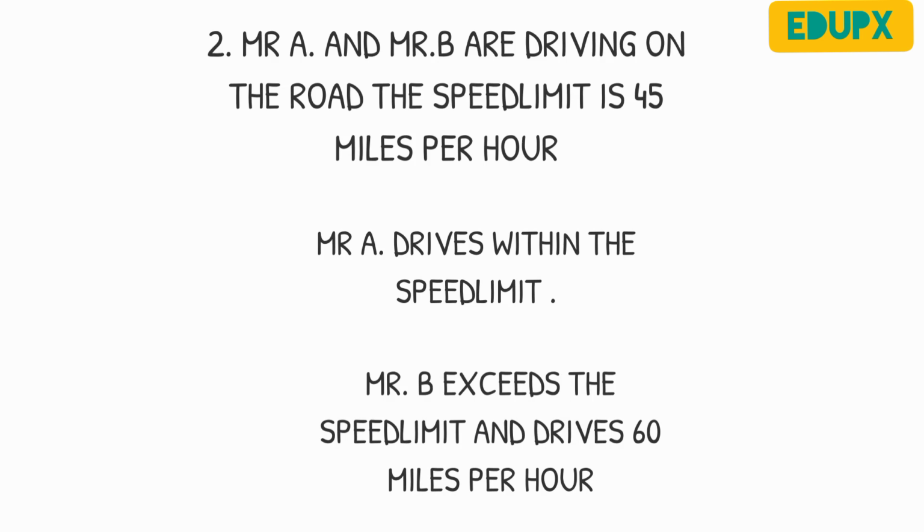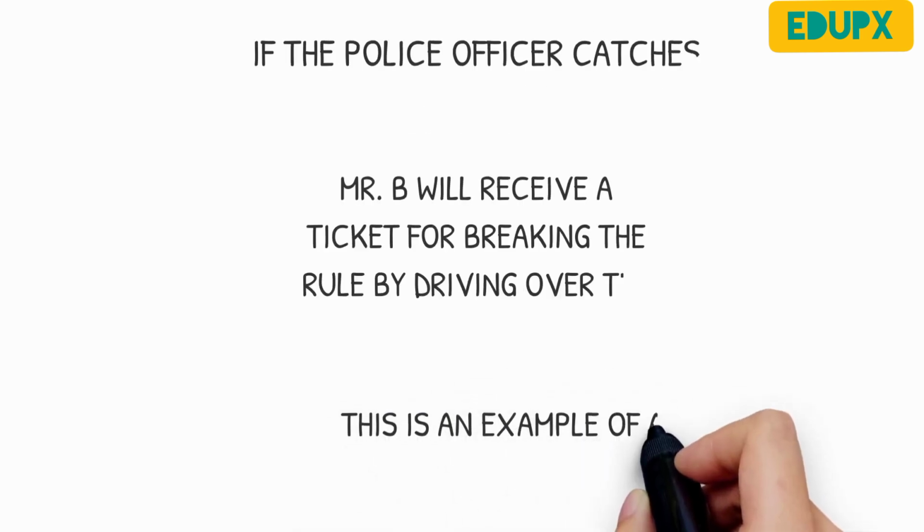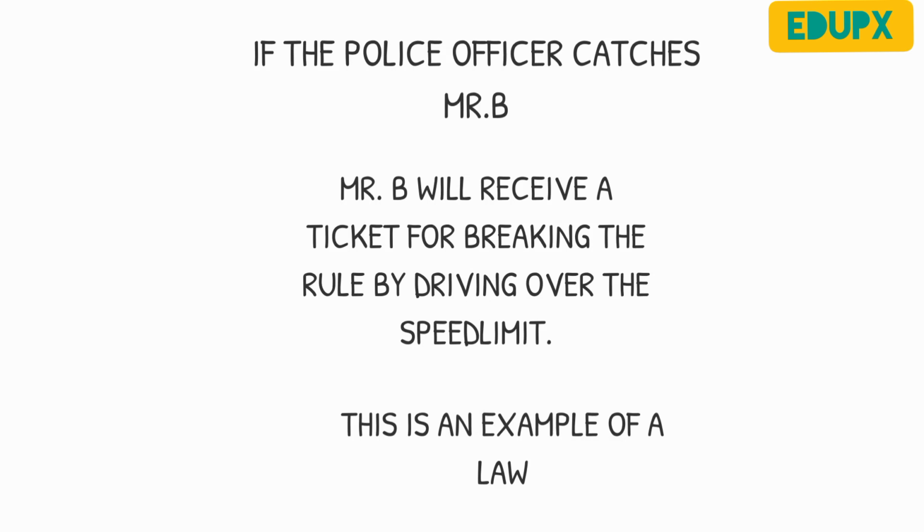Our second example. Let's say Mr. A and Mr. B are driving on the road, and the speed limit is 45 miles per hour. Mr. A drives within the speed limit, while Mr. B exceeds the speed limit and drives at 60 miles per hour. If a police officer catches them, Mr. B may receive a ticket for breaking the law and driving over the speed limit, which could result in a fine or other penalties. This is clearly an example of a law.